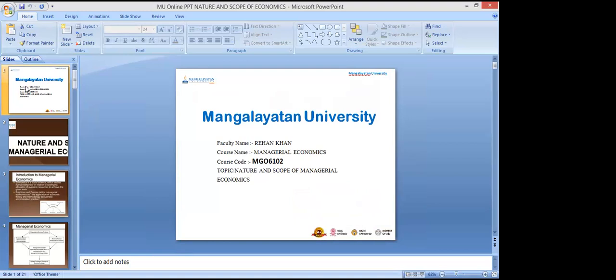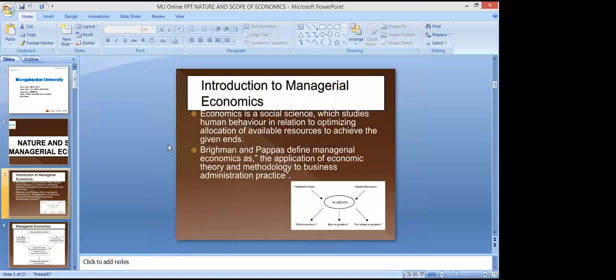So basically, it is a social science which studies human behavior in relation to optimizing allocation of available resources to the given ends, right? At the micro level, individual level. Managerial economics is the decision making power of a manager.